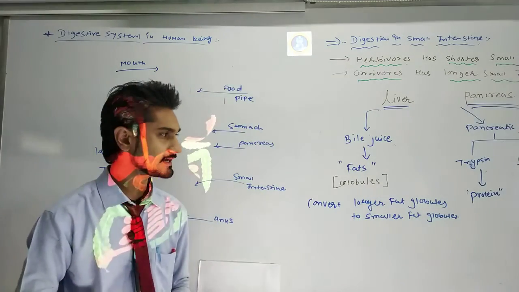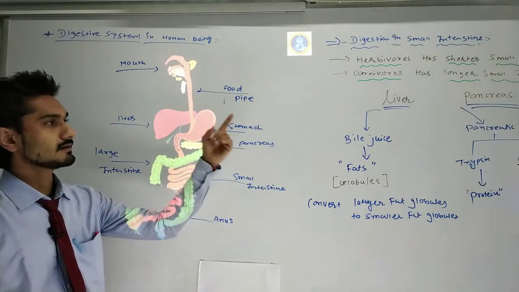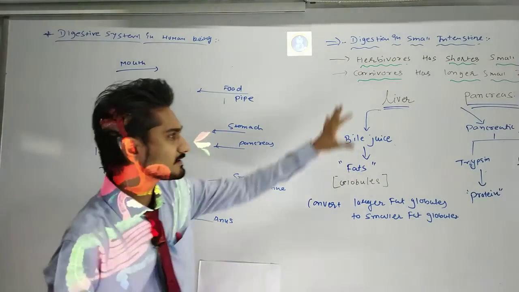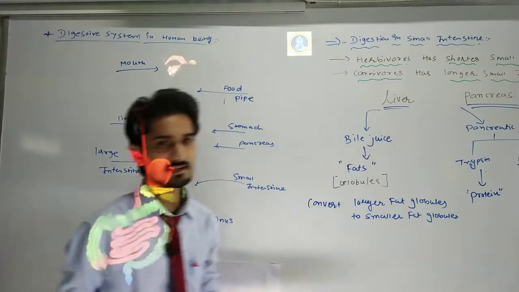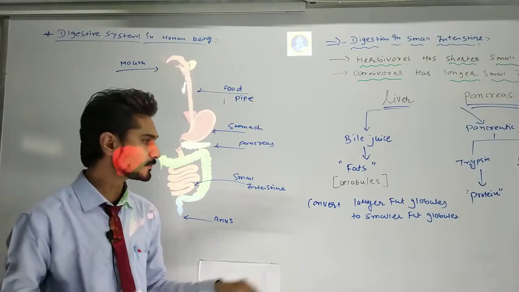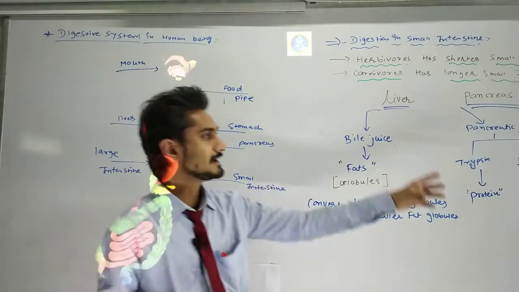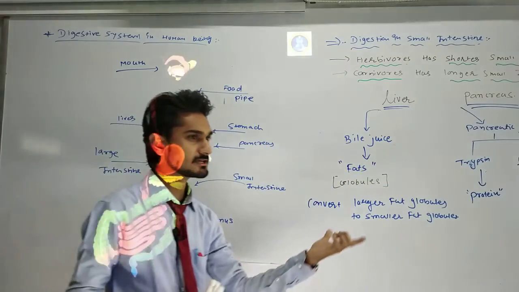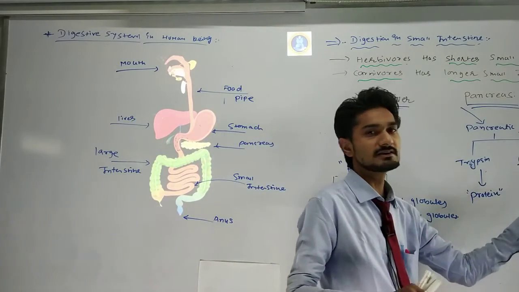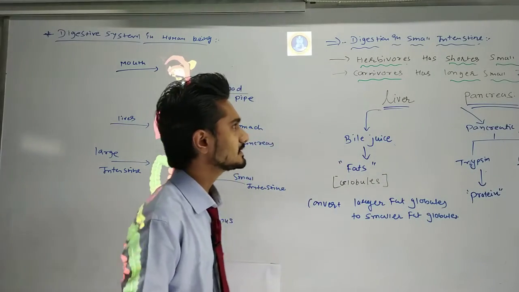Another time we will repeat what happened in the digestion in the liver and pancreas, and now we are talking about the digestion in the small intestine. So the liver will create the bile juice, the pancreas will create the pancreatic juice. Bile juice will digest the fats contained in the food. It converts the larger fat globules to smaller fat globules. The pancreas creates the pancreatic juice, which contains two kinds of enzyme, trypsin and lipase. The trypsin will digest the protein contained within the food, and the lipase enzyme will digest the fats contained within the food.